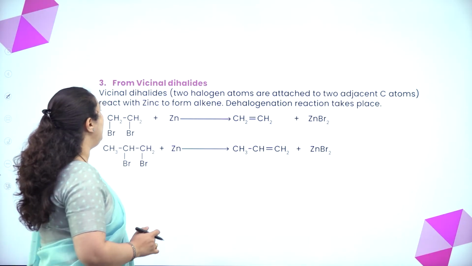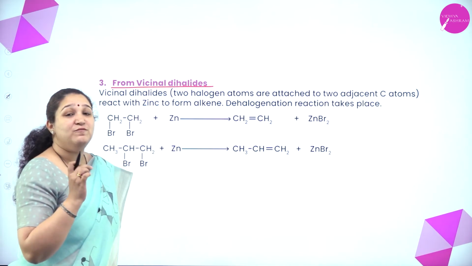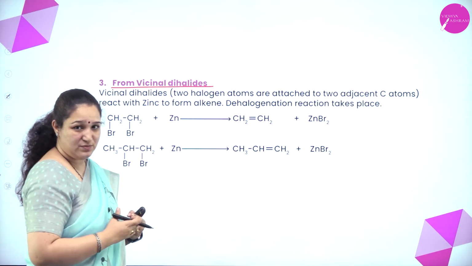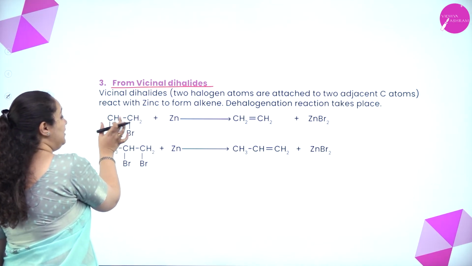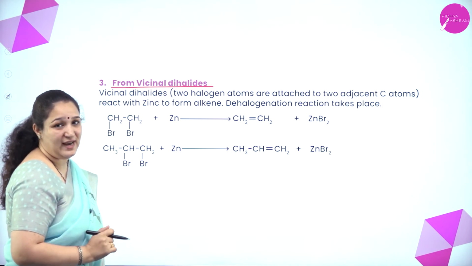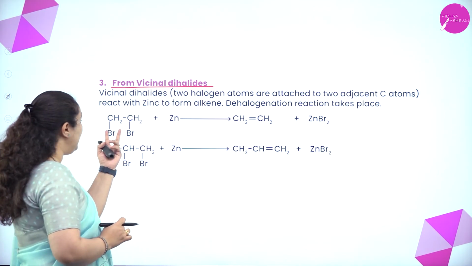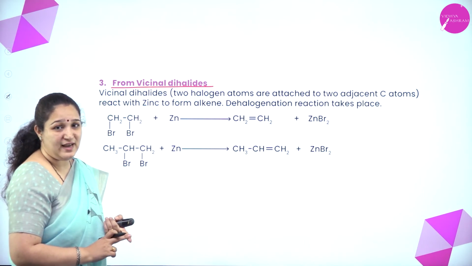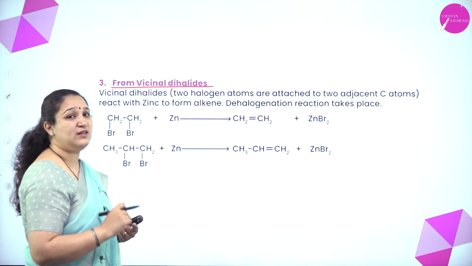Next one is from vicinal dihalide. What is the meaning of vicinal dihalide? Vicinus means neighbors. So the halogens are present on neighboring carbon atoms, and we call it vicinal dihalide. If the halogens are present on the same carbon atom, we call it geminal.